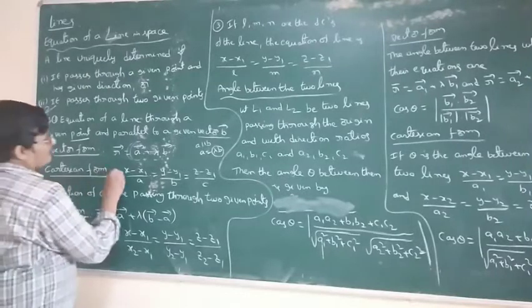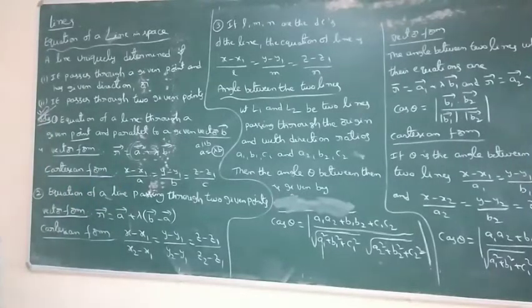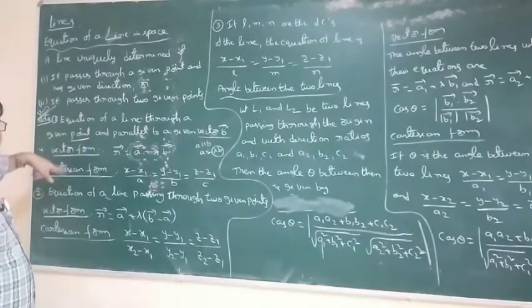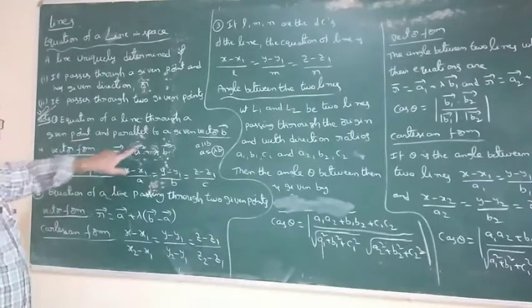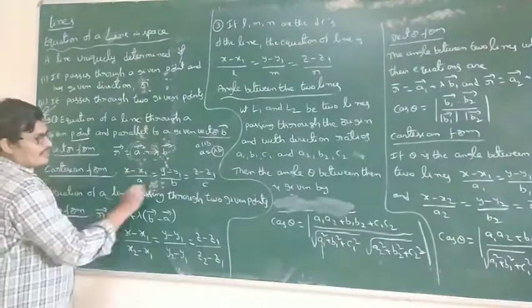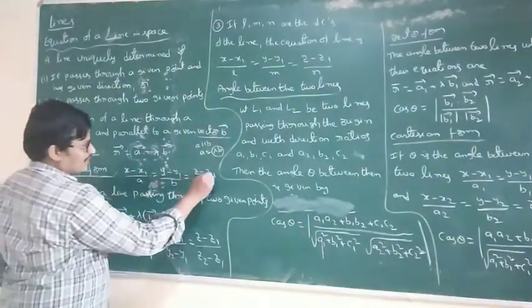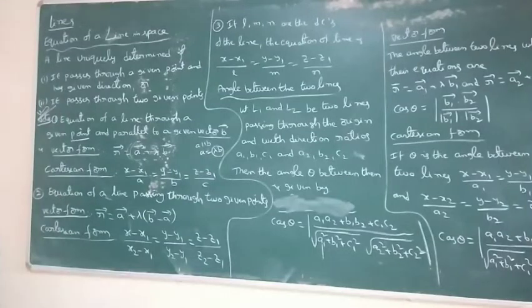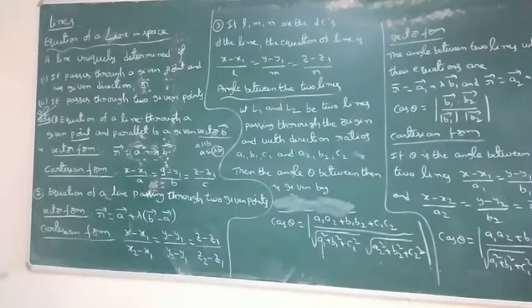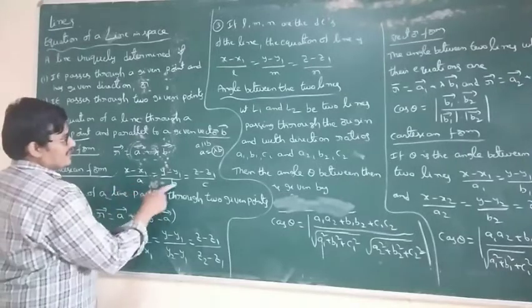Next, the Cartesian form, in terms of x, y, z, x1. In the Cartesian form the point is already given. The equation of a line passing through the point x1, y1, z1 is x minus x1, y minus y1, z minus z1. Any vector is nothing but a, b, c.